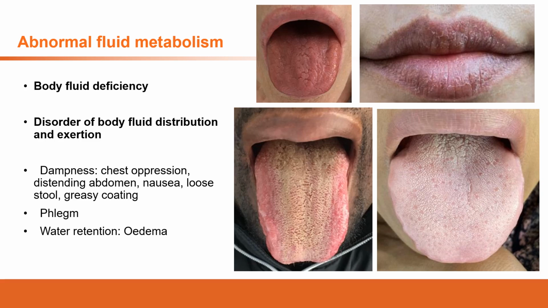In this situation, it's very similar to the ground when the soil is very dry, the soil is very hard. So it's similar to our muscles. If we don't have enough body fluids in the muscles, they are going to be dry, going to be hard. That's the stiffness or even spasm. The patient also may feel thirsty. That's due to the fluid deficiency.